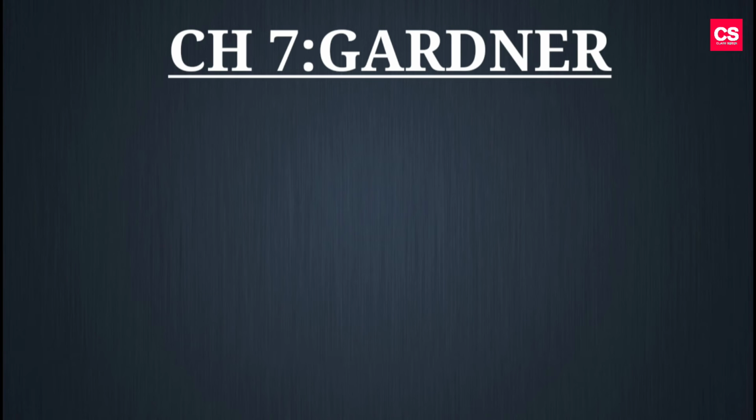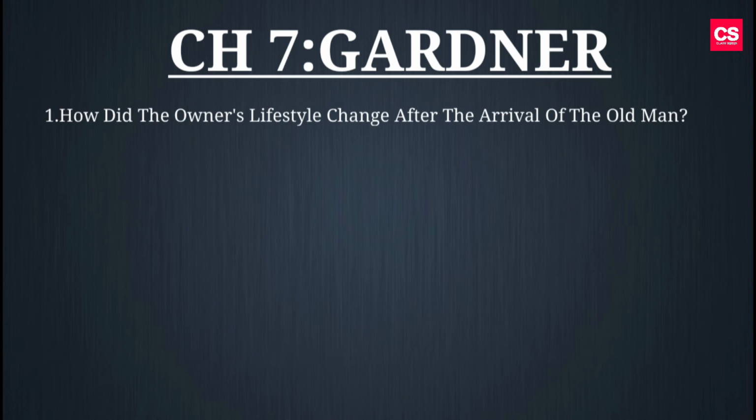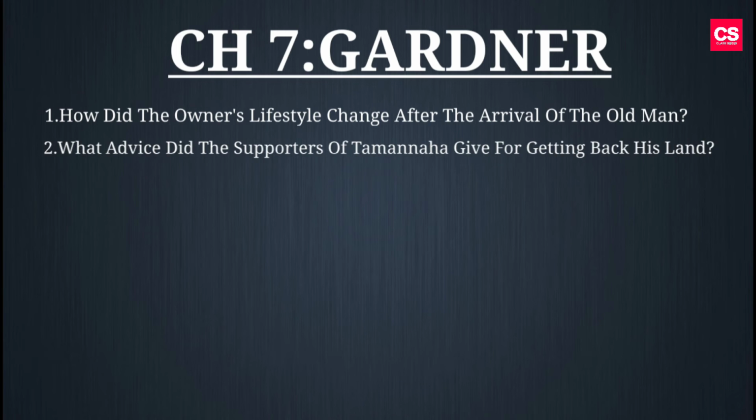Our next 7th chapter is The Gardener. So here are the 4 markers. First question, how did the owner's lifestyle change after the arrival of the old man? Second question, what advice did the supporters of Tamanna give for getting back his land?